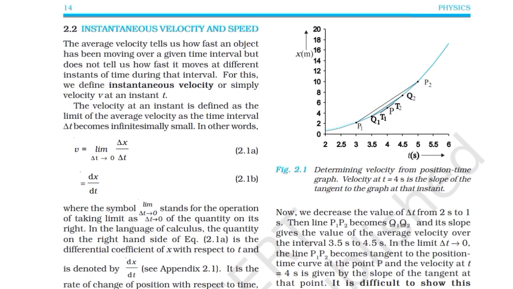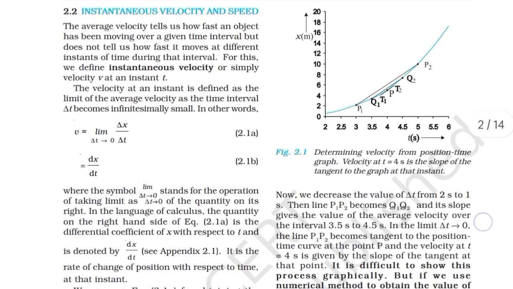Instantaneous velocity and speed. The average velocity tells us how fast an object has been moving over a given interval of time, but does not tell us how fast it moves at different instants of time during the interval. For this, we define instantaneous velocity, or simply velocity v, at an instant t. The velocity at an instant is defined as the limit of the average velocity as the time interval Δt becomes infinitesimally small. In other words, v = lim Δt→0 Δx/Δt, which is equal to dx/dt,